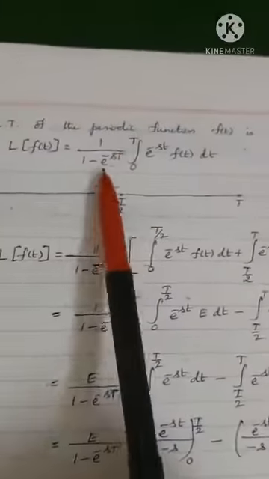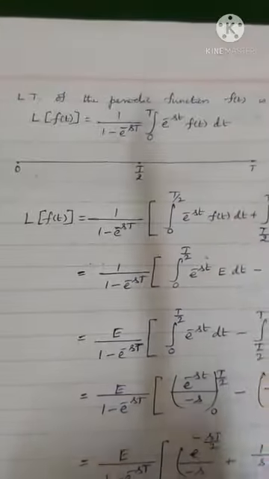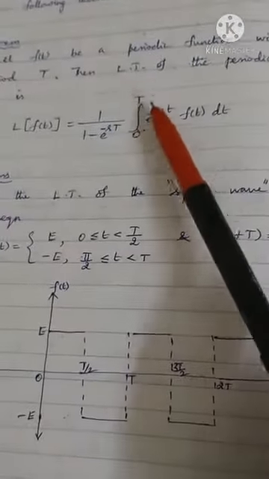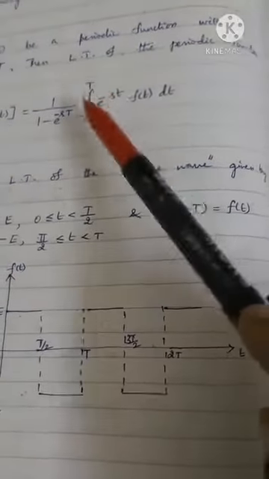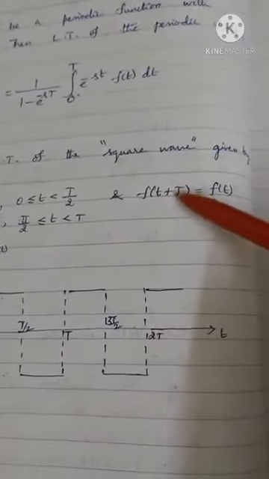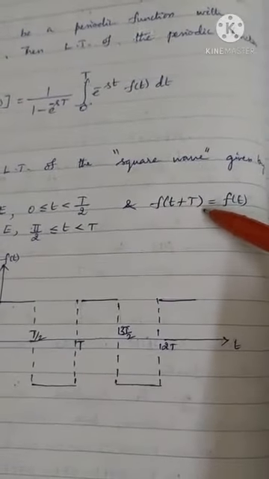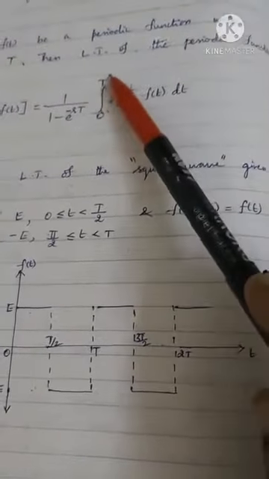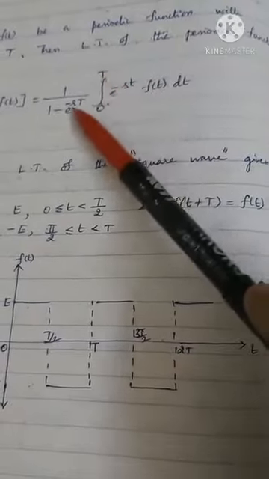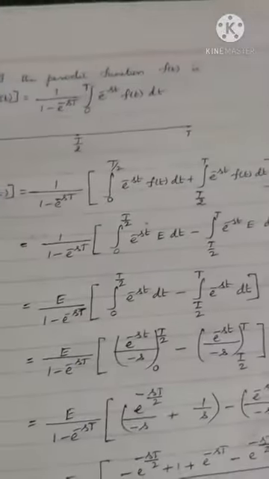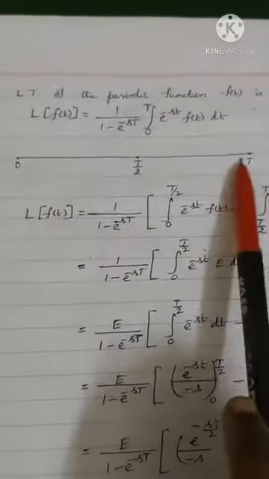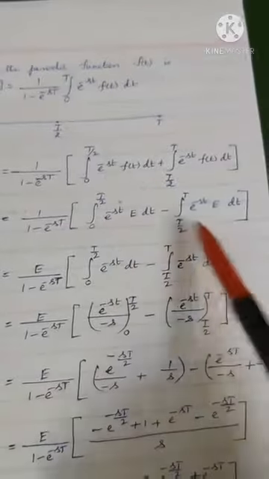This is our formula to find the Laplace transform of a periodic function. The period of the function, luckily here, is T, as in the formula. In case the period is 2 pi, capital T takes the value 2 pi. Here luckily it is T. We have to split the interval into two, 0 to T by 2 and T by 2 to T. Both functions exist, e and minus e.